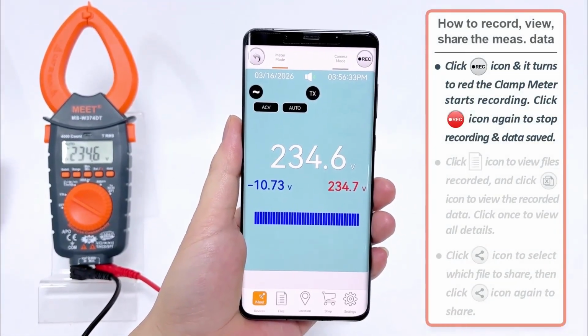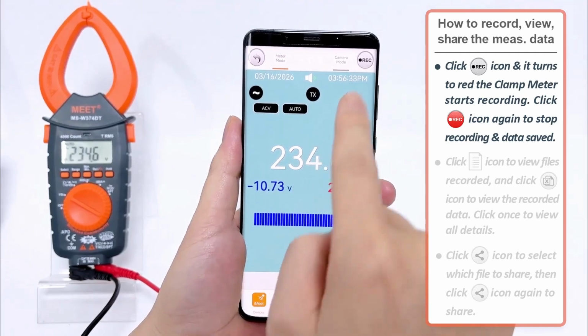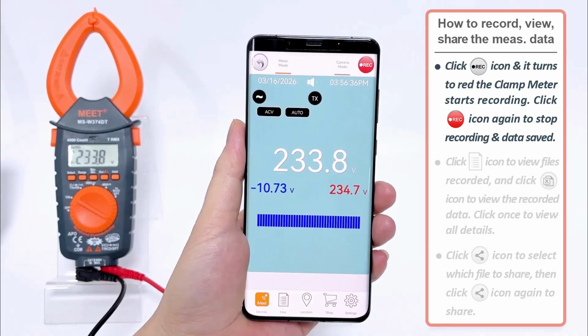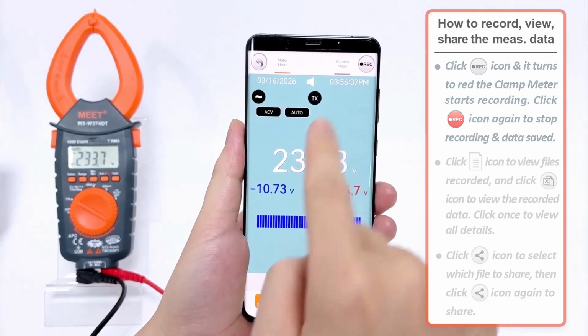How to record, view, share the measured data. Click REC icon and it turns to red. The clamp meter starts recording. Click REC icon again to stop recording and data saved.